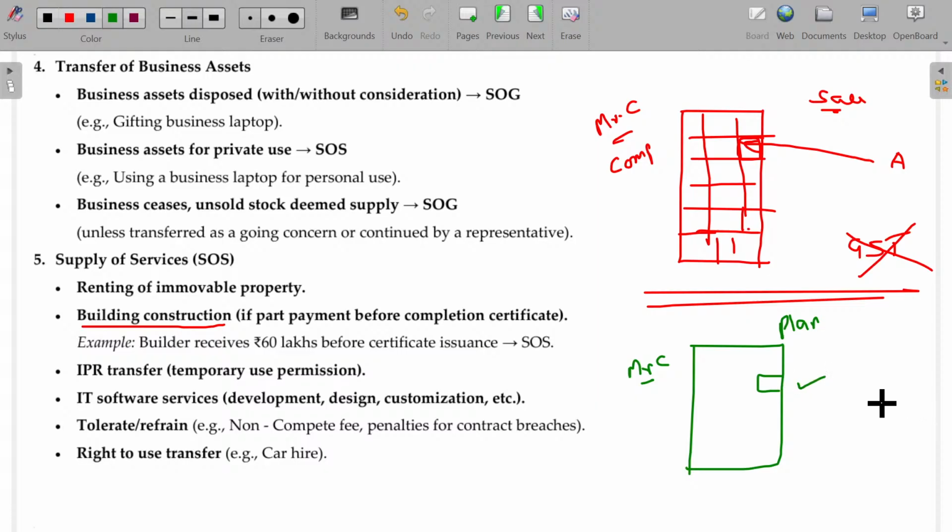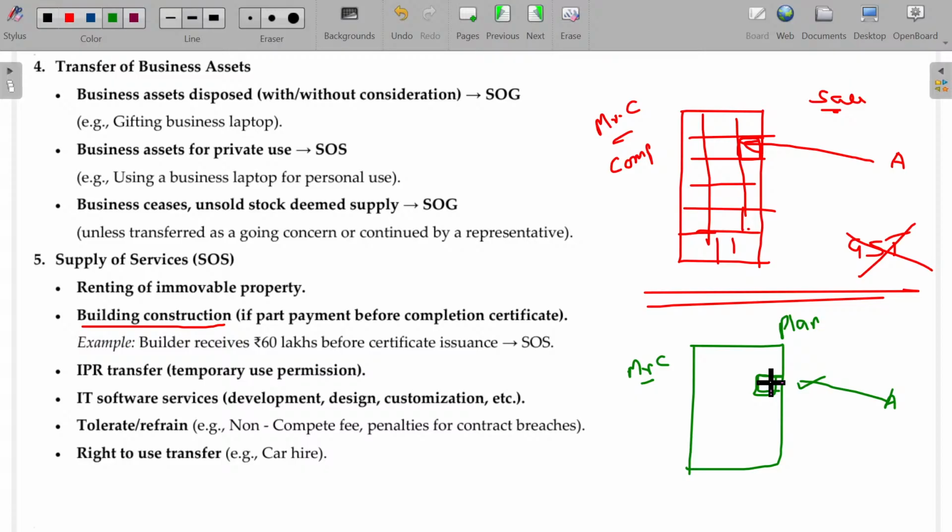I release the payment in installments one by one, a small amount while booking, thereafter construction starts, then a small amount, later on allotment. So as per A's instruction, Mr. C modifies and completes the entire construction of this flat for A's requirement. Now the completion certification is not done yet.